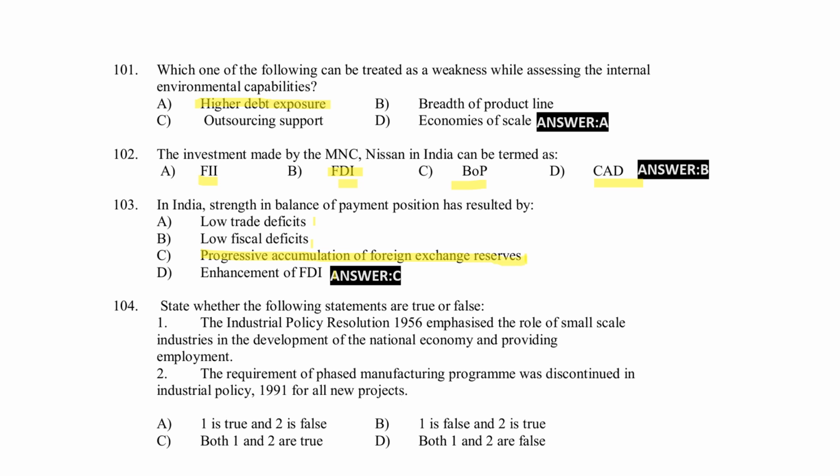Next, state whether the following statements are true or false. Statement 1: The Industrial Policy Resolution 1956 emphasized the role of small-scale industries in the development of national economy and providing employment. Statement 2: The requirement of phased manufacturing program was discontinued in Industrial Policy 1991 for all new projects. Right answer option C here. Both the statements are true.